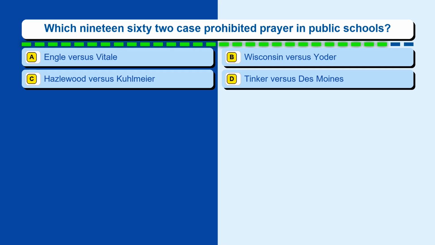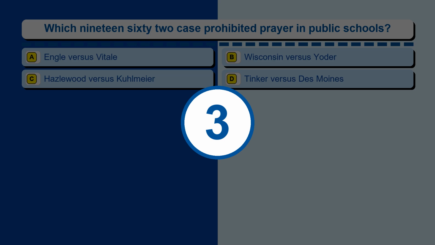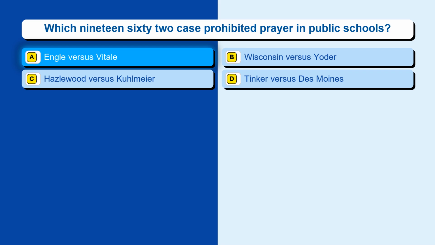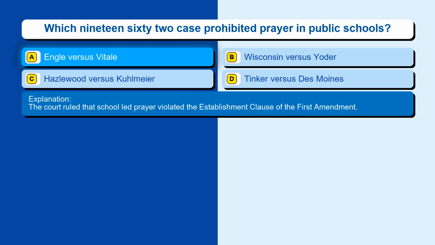Question 130. Which 1962 case prohibited prayer in public schools? Option A, Engel vs. Vitale. Option B, Wisconsin vs. Yoder. Option C, Hazelwood vs. Kohlmeyer. Option D, Tinker vs. Des Moines. The correct answer is option A, Engel vs. Vitale. The court ruled that school-led prayer violated the Establishment Clause of the First Amendment.